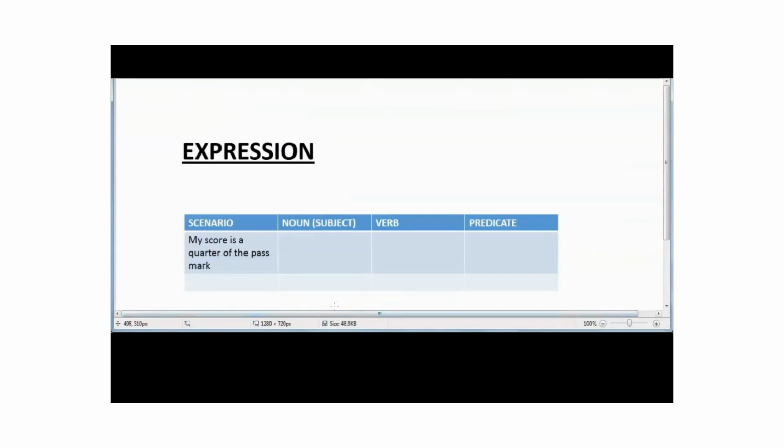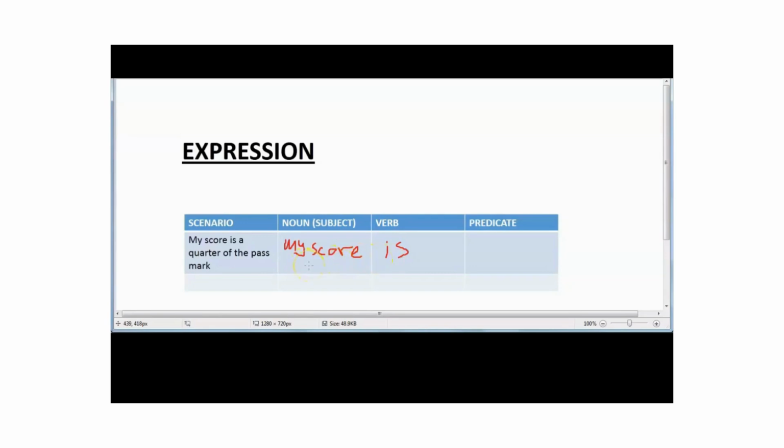The first question says, my score is a quarter of the pass mark. That makes my score the subject of the sentence. By subject, I mean the whole sentence is talking about my score. The verb is the linking verb, is. The predicate is the condition of the subject, in this case, my score.